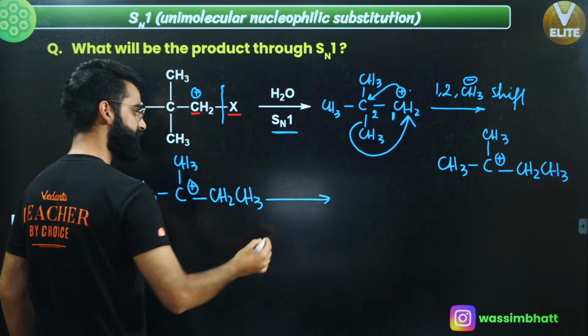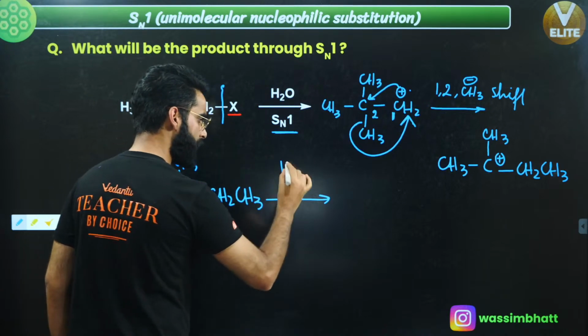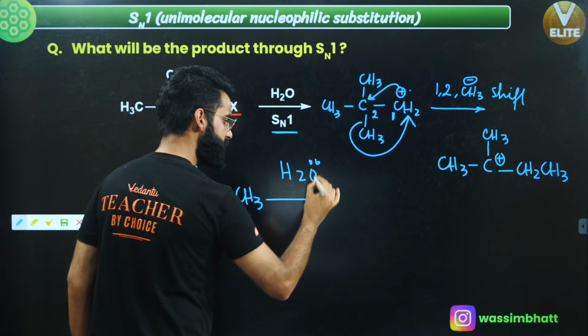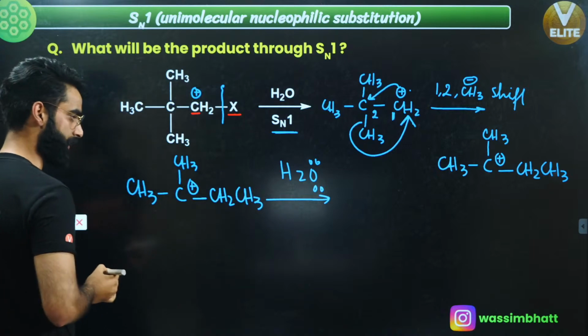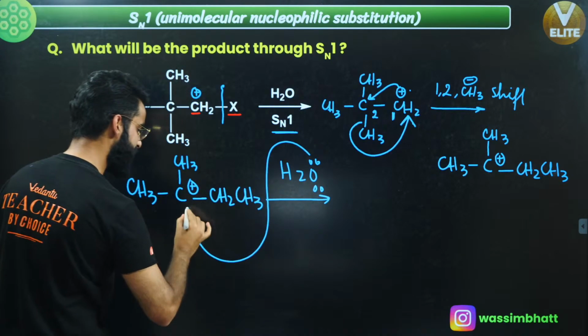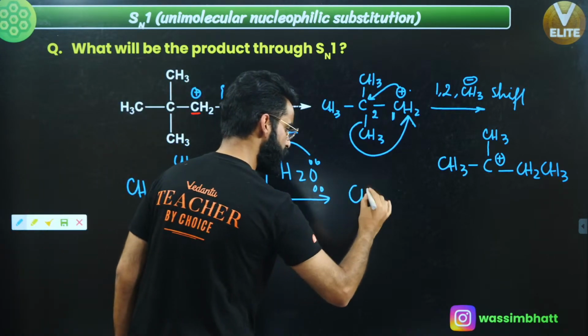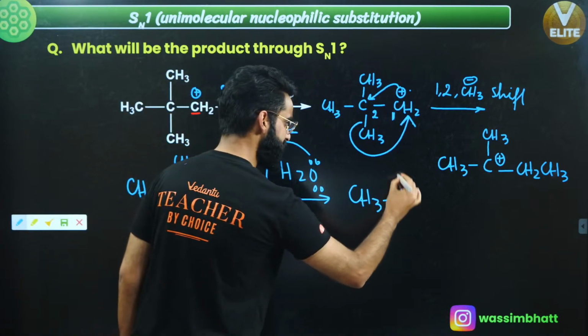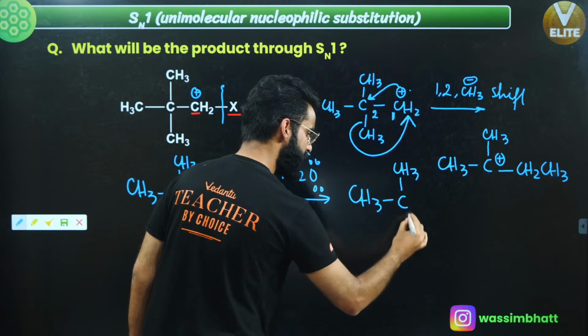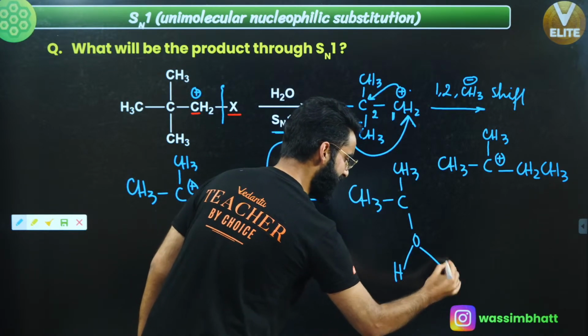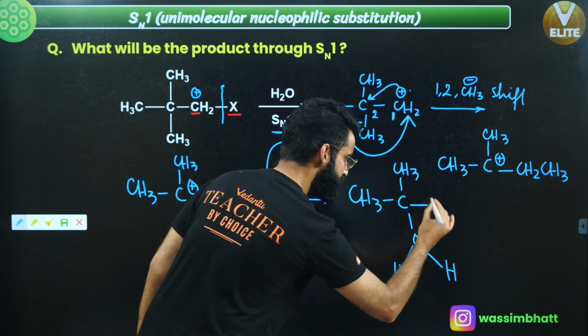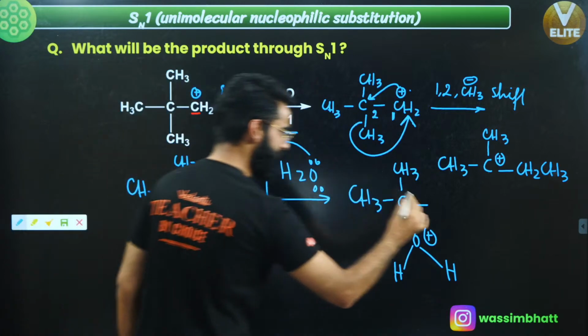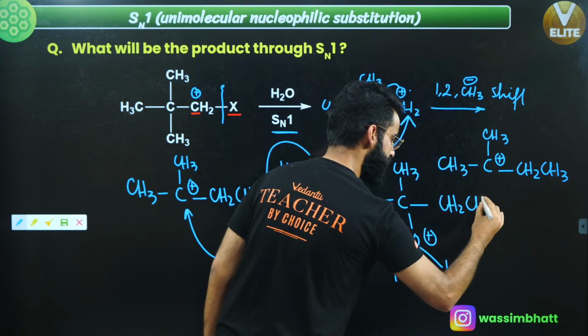Now people, after this, what is going to happen over here? As I told you, your water solvolysis is going to take place over here. Lone pair of oxygen is going to attack at this position. So you get the protonated alcohol over here, right? This is C, this is CH3. And with this carbon, OH2 gets attached like this with a positive charge on this oxygen, right? And over here, you'll be simply writing CH2, CH3 as such, correct?